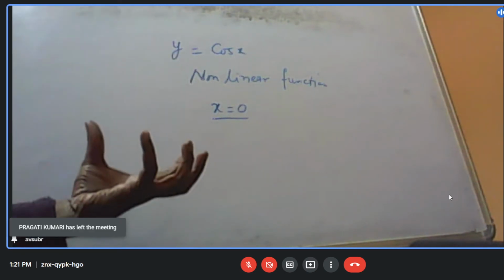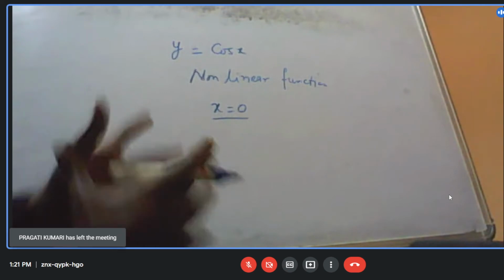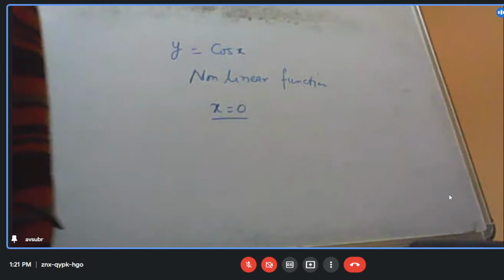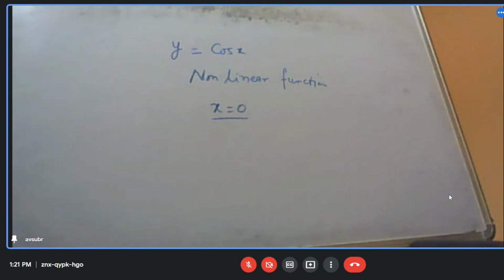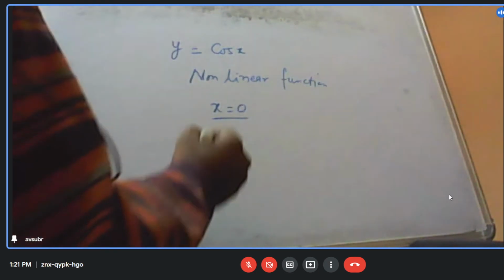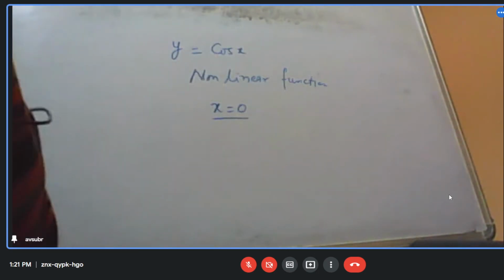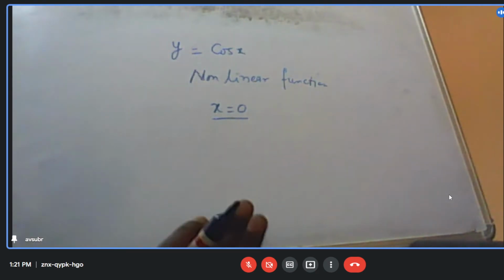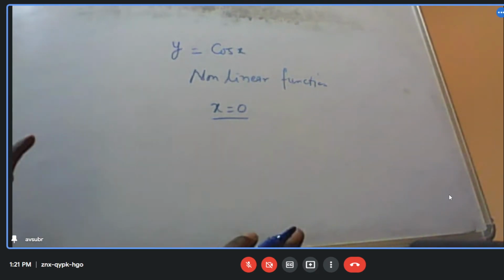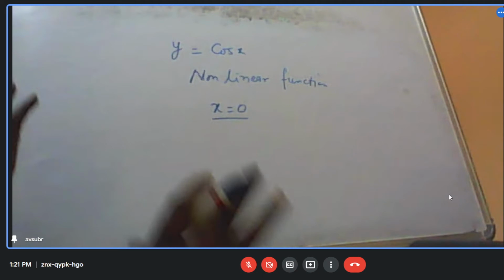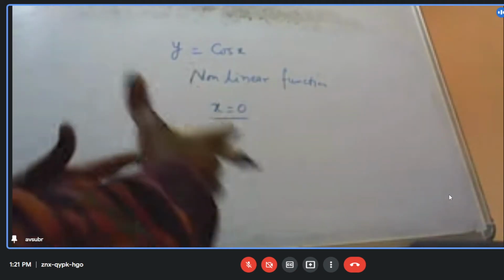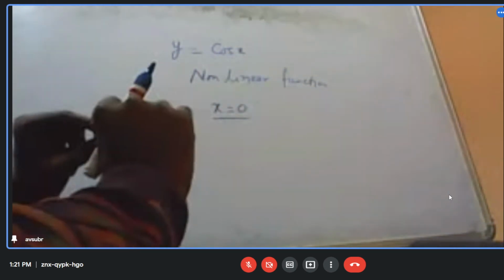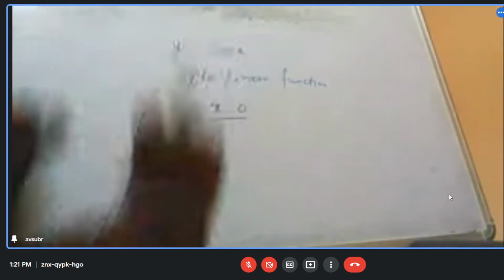I know only this value at x equal to 0, near this one. I don't have any other information at present. I ask you, fine, find the value of this cos x away from x equal to 0.